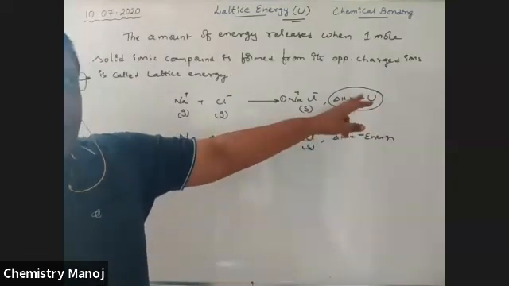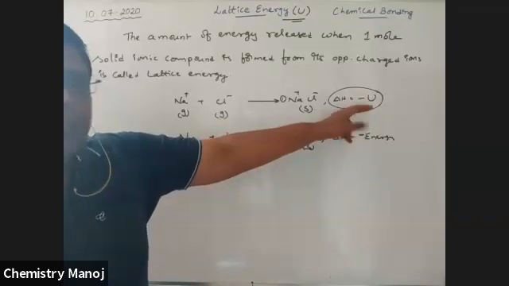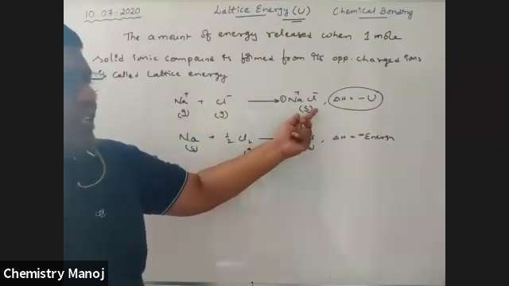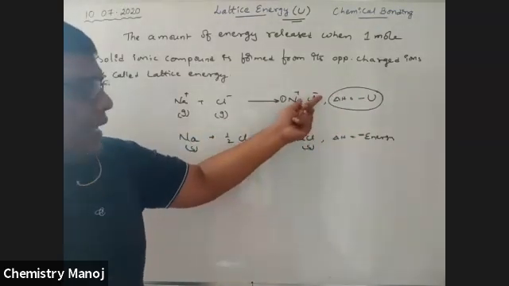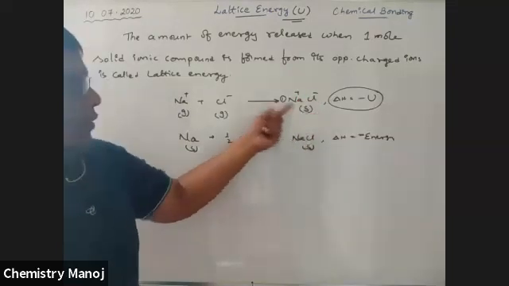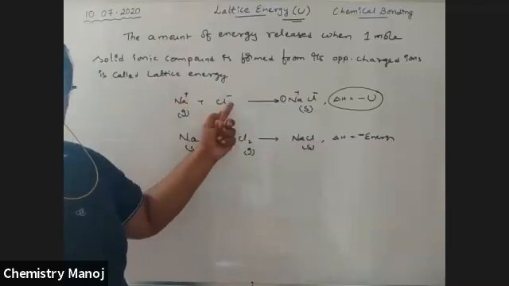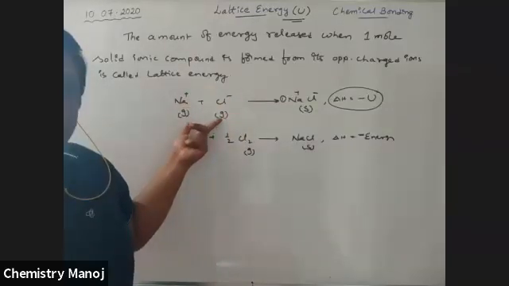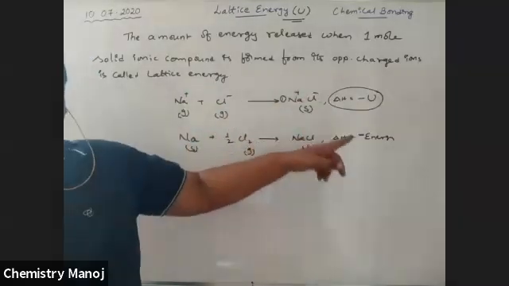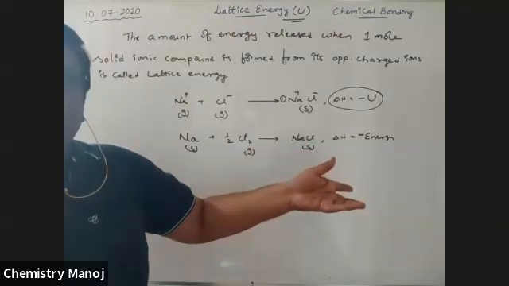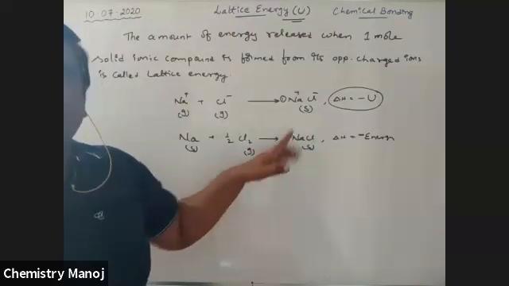See once again, listen carefully. Lattice energy means the ionic compound in solid state is formed from its ions only, and those ions must be in gaseous state. This situation only gives lattice energy. Any other situations are nothing but a chemical reaction, but not lattice energy.